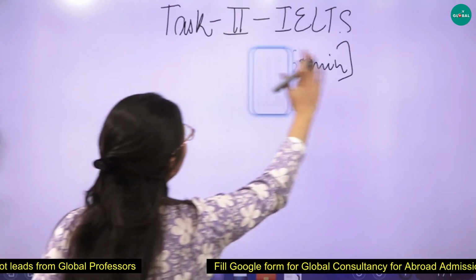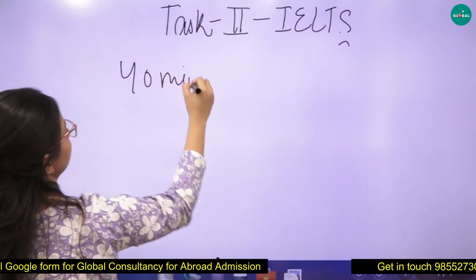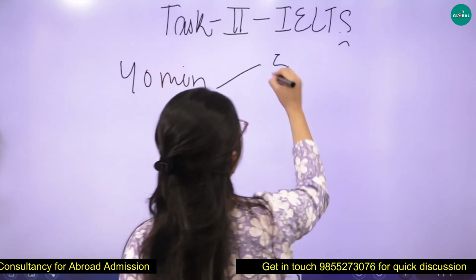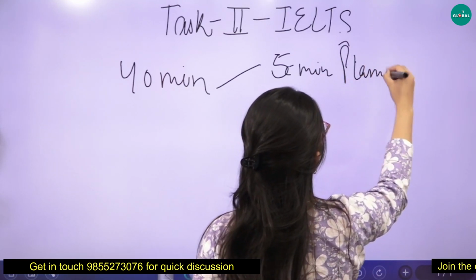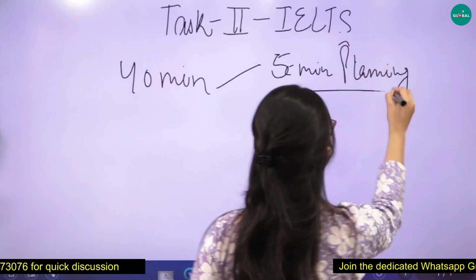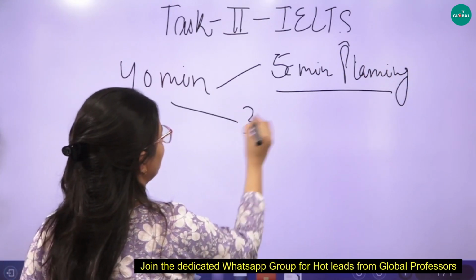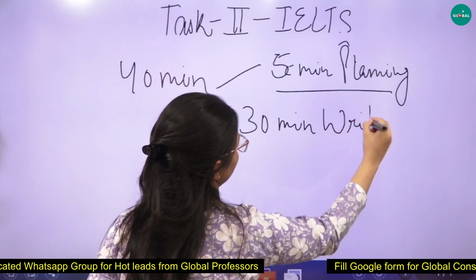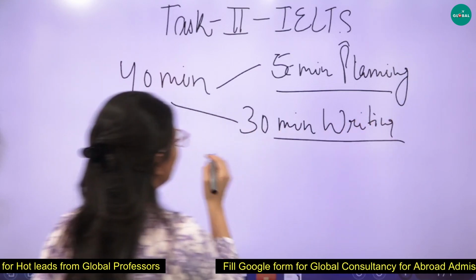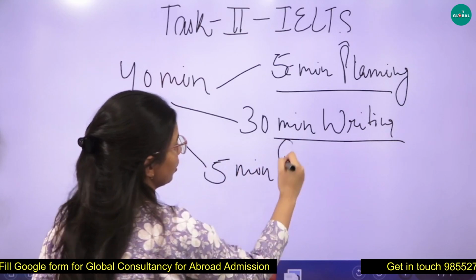So now because you are getting 40 minutes, how do you need to plan? 5 minutes planning, okay? You need to go with 5 minutes of planning after reading the question. 30 minutes writing, and again 5 minutes revision.